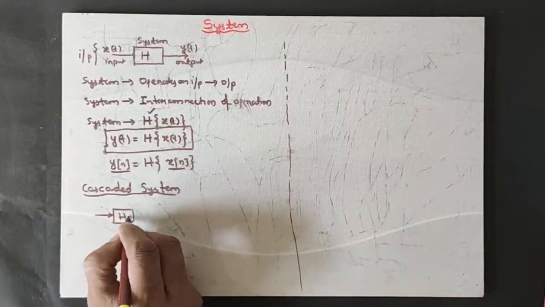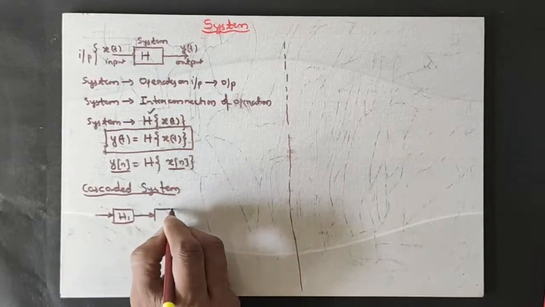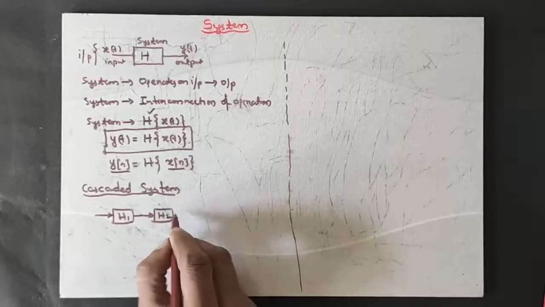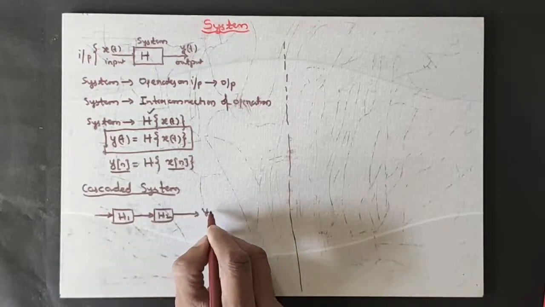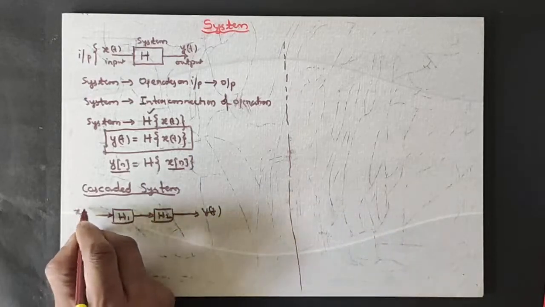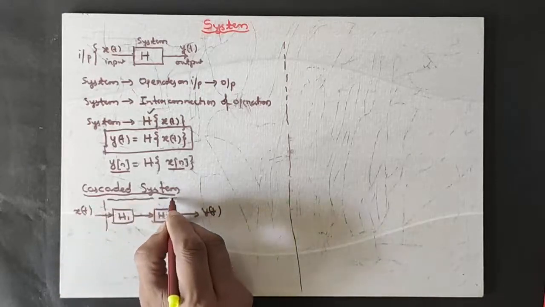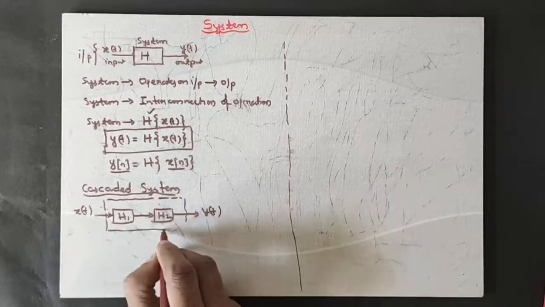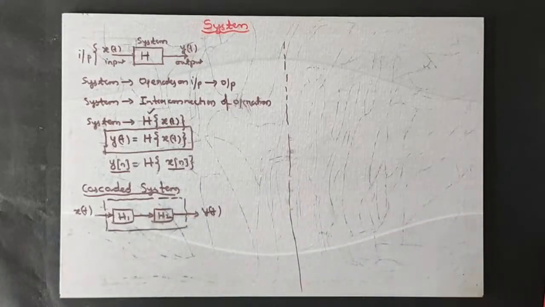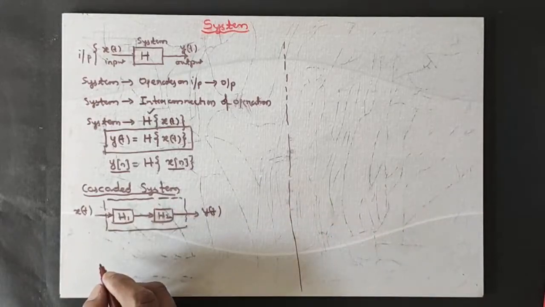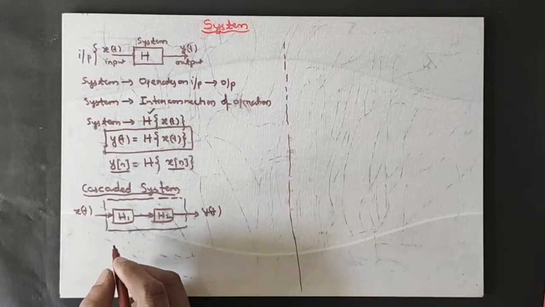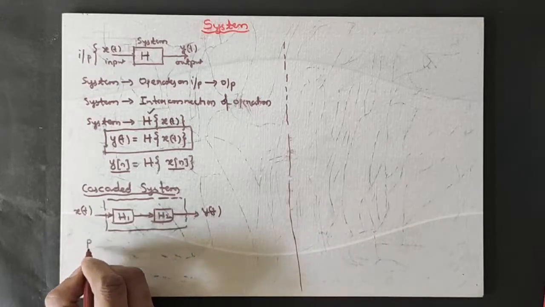Operation H1 in series with operation H2, so that the output y of t is obtained. You are giving input x of t, you are having two operations coming in series, that's all. This is cascaded system.